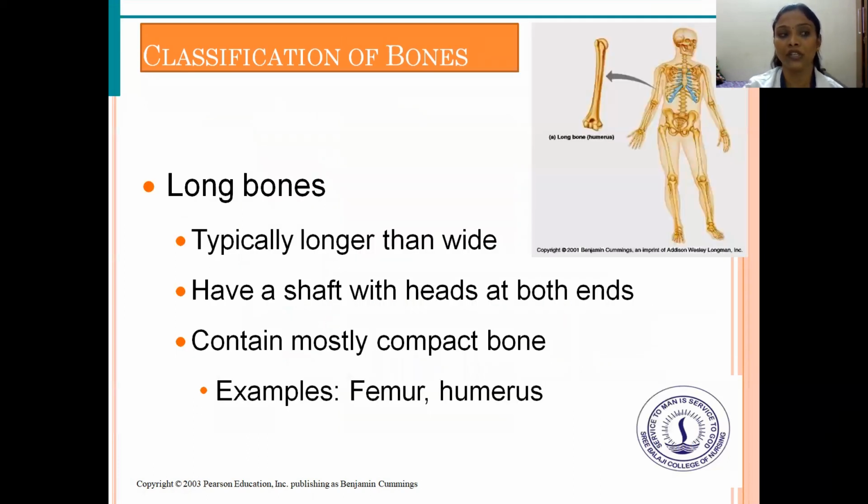And next, the classification of bones, the long bones. When we see the long bone, it is typically longer than wide, has a shaft with heads at both ends, and contains mostly compact bone, for example the femur and humerus. So these long bones are longer, and also they are the most compact bone in our body. So the femur is a very compact bone in our body.